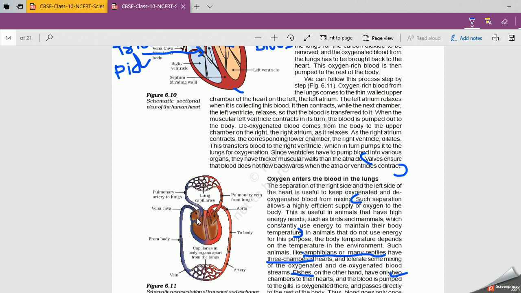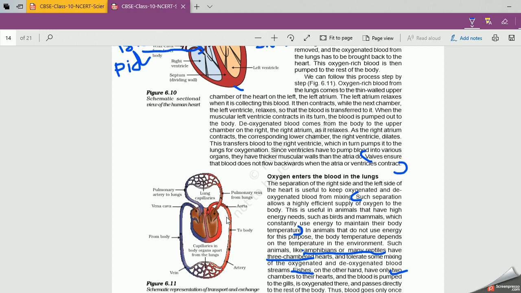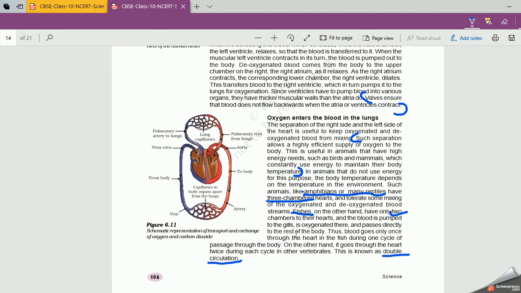It is the same blood; you are not getting new blood always. This same blood which has carbon dioxide goes to the lung capillaries, gets filtered, carries oxygen and comes to the left atrium. The same blood coming twice to the heart, right? Clear? Hence this process is called double circulation. What is double circulation? The same blood coming twice to the heart.